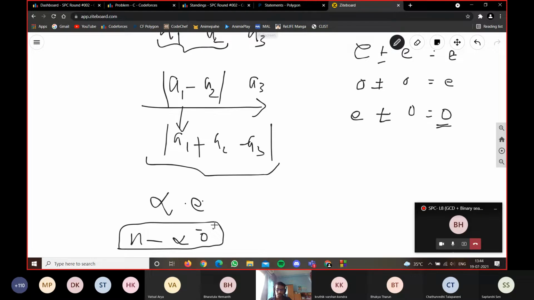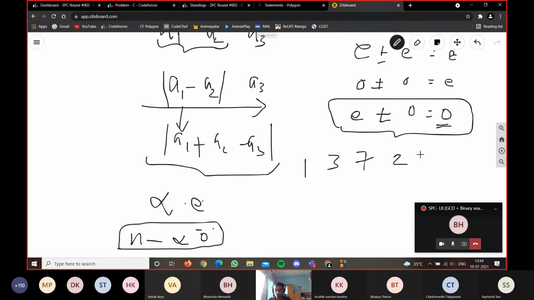But if I have an odd number of odd numbers, I will have to do something like this once, and that will give me another odd number. So one odd number gives rise to one odd number, and the final number will also be odd. So if I had like 1, 3, 7, 2, 4, it will become 2, 2, 2, it will become 0, but then I'm left with 0 and 7. So the odd number will give me an issue.